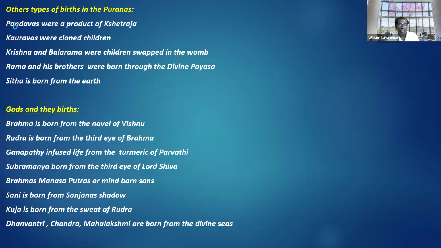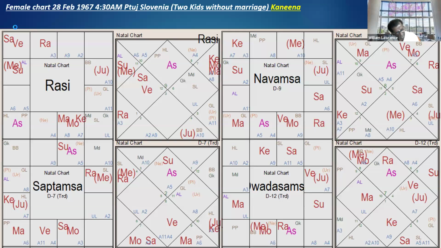Now with this introduction, let us go into it. Look at this particular chart. I put this in the group asking what it is, someone approaching for marriage. Many of my friends who are abroad are telling me this is a very common thing abroad. There's nothing strange. In fact, 70-80% of the time this is what happens.